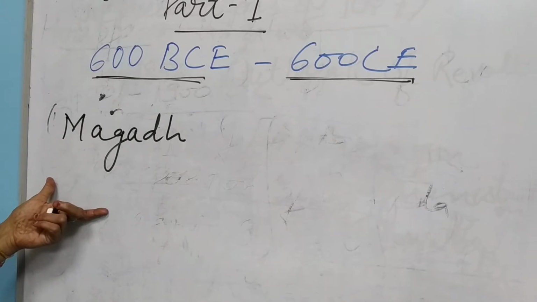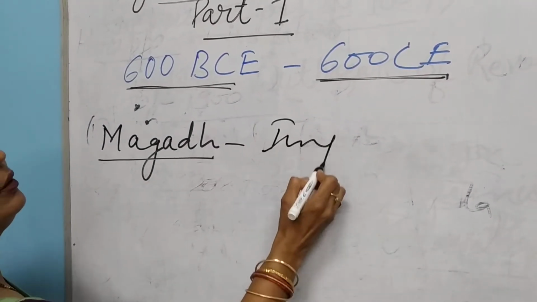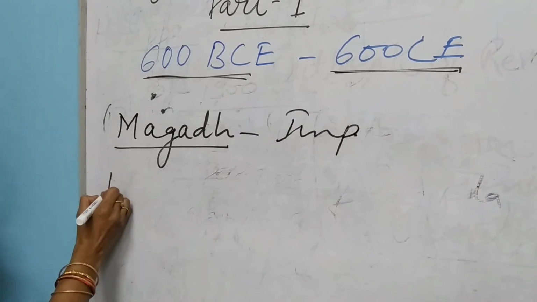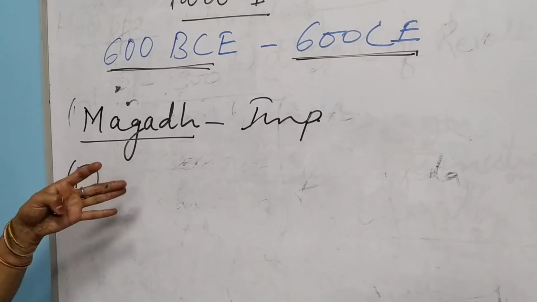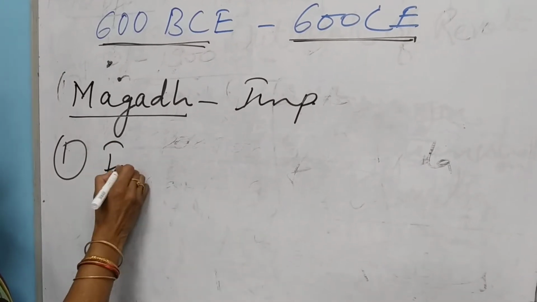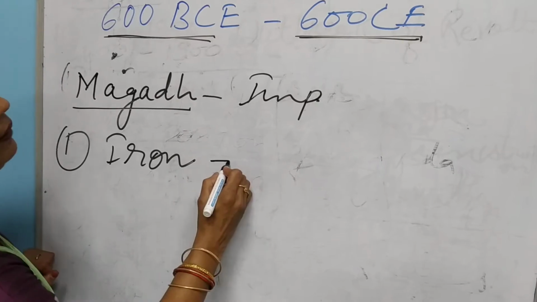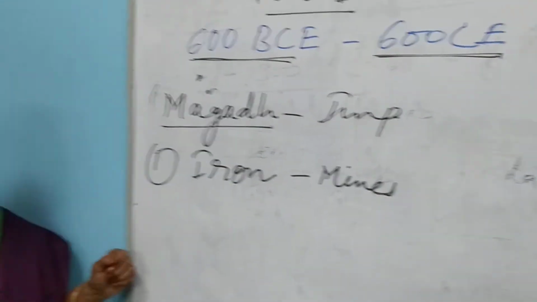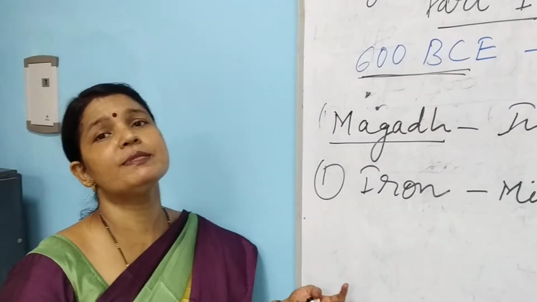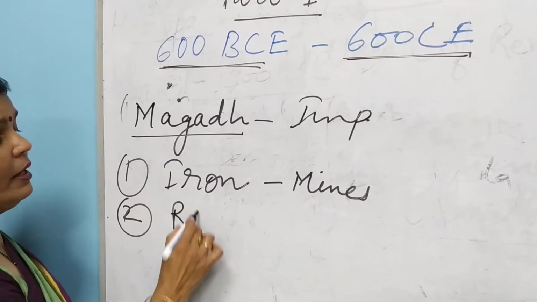Magad was the most important Mahajanpad. Why was it important? The first reason was the availability of iron. Iron ores and iron mines were here. Iron is important for everything; tools and arms are made with iron. Second, availability of rivers.